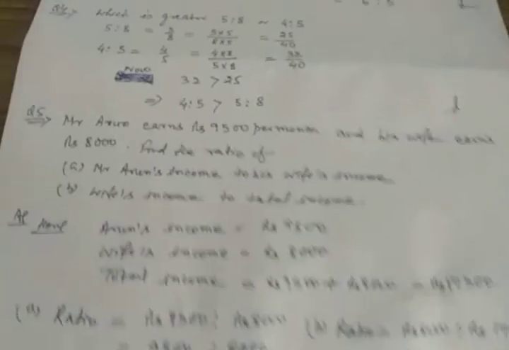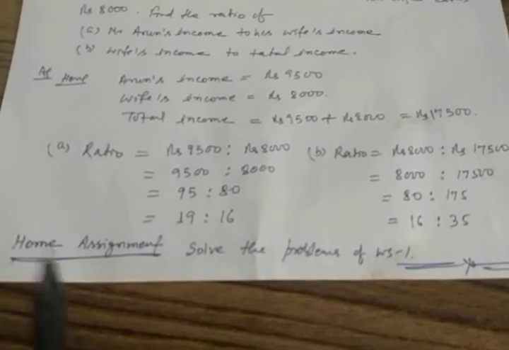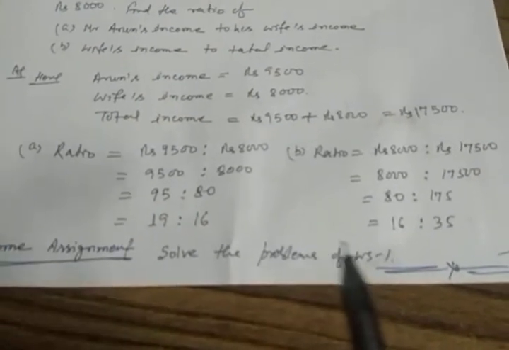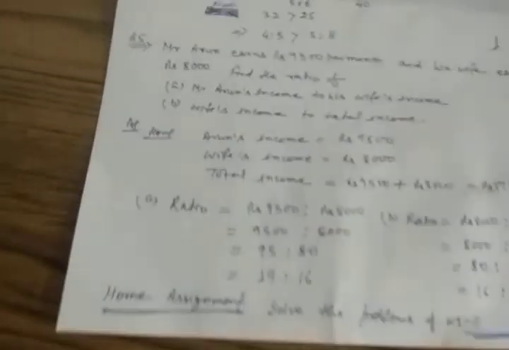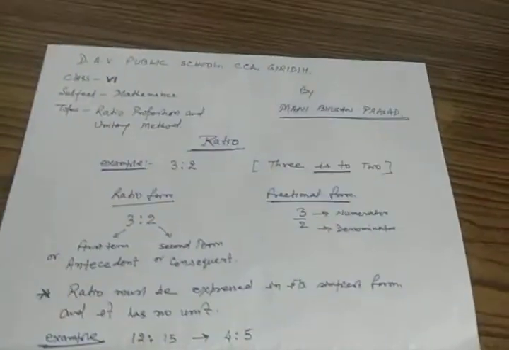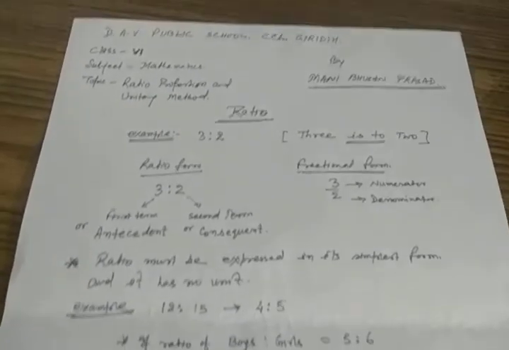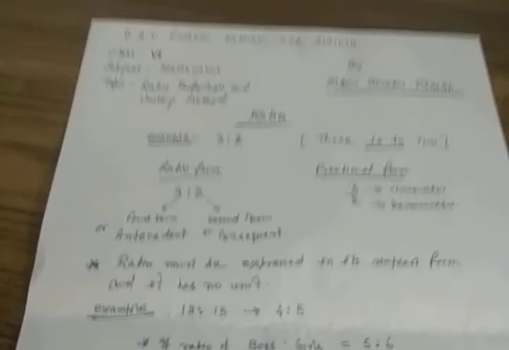Okay. So in this way, we have discussed the problems that are given in your worksheet 1. I advise you, as a home assignment, to solve the problems of worksheet 1. That's all for today. Rest in the next part. Students, I hope that you will solve all the problems of your worksheet 1 on the chapter ratio and proportions. Okay, thank you.